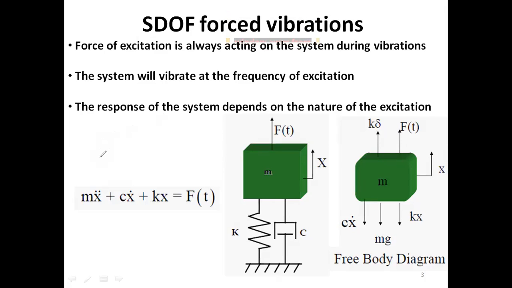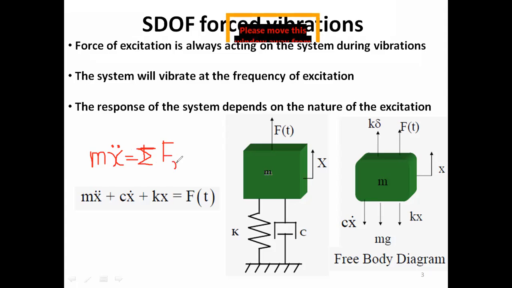So using Newton's second law, m x double dot is equal to the summation of all of the forces, sigma F along displacement. So here what we have is the spring force, and it is opposite to displacement, and all those forces which are opposite to the displacement, we have to take negative.